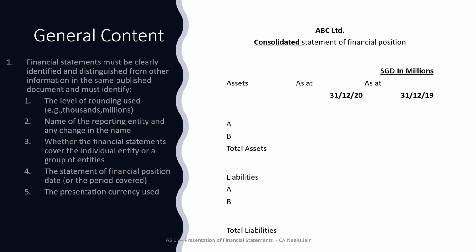Why? Because IFRS has said that you need to ensure that in your financial statements, what is a financial statement as per IFRS? Those five items which we discussed at the top, that you need to have balance sheet, P&L, statement of changes in equity, statement of cash flow, and notes. So all these 5 comprise the financial statements. So your financial statement must clearly identify the name of the reporting entity, level of rounding used, whether the financial statements cover the individual entity or a group of entities, statement of financial position date, and presentation currency used. So all these 5 line items.